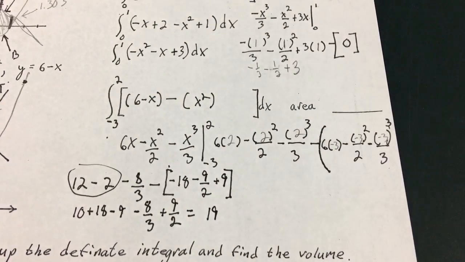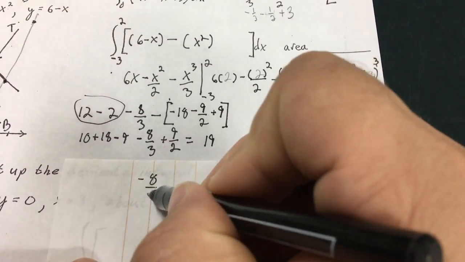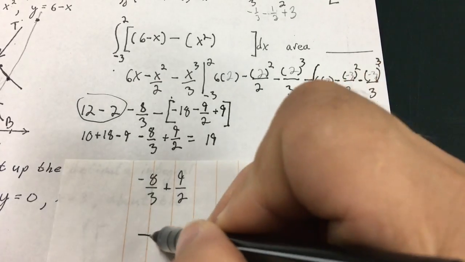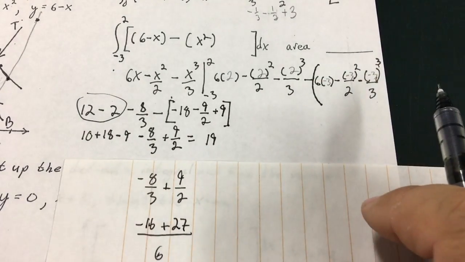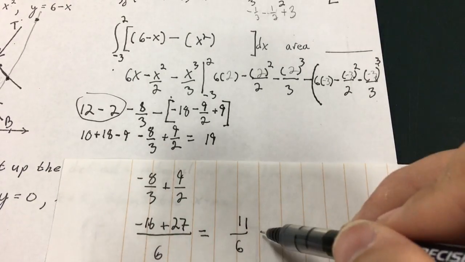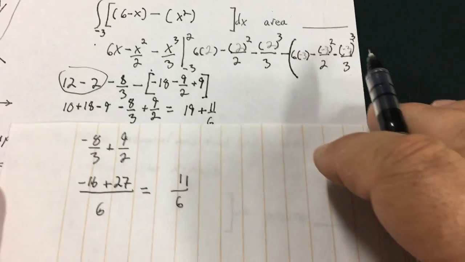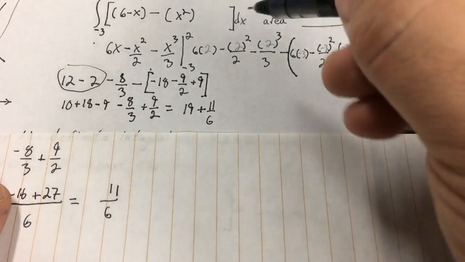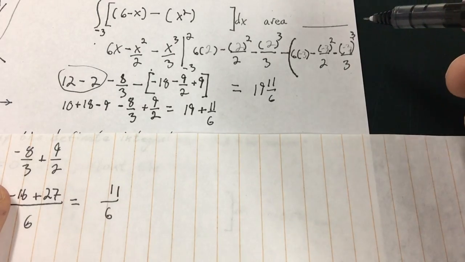I'm going to add the fractions on the side here. It's going to give me negative 8 over 3 plus 9 over 2. 6 on the bottom, negative 16 there, 27. 27 minus 16 is going to give me 11 over 6 plus 19. I need a common denominator, or I'm just going to write it as a mixed number. That's going to give me 19 and 11 sixths.